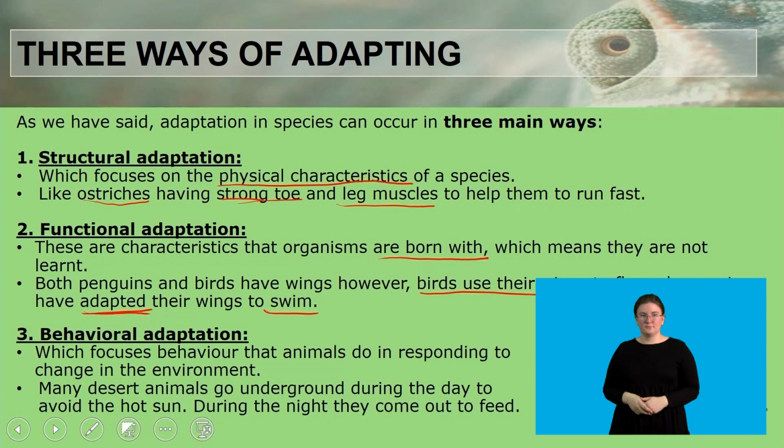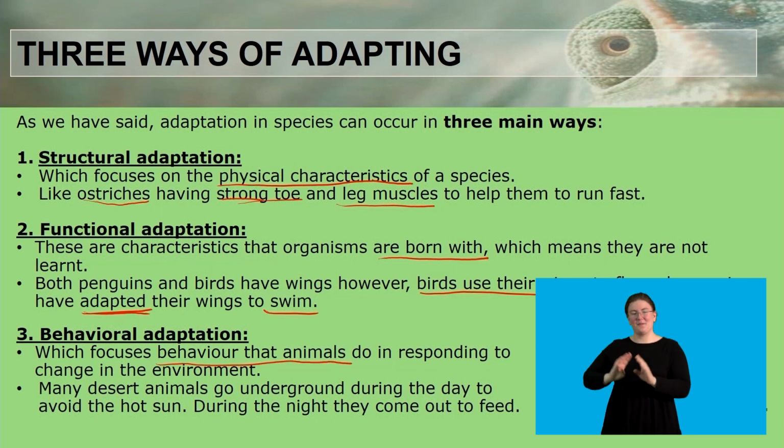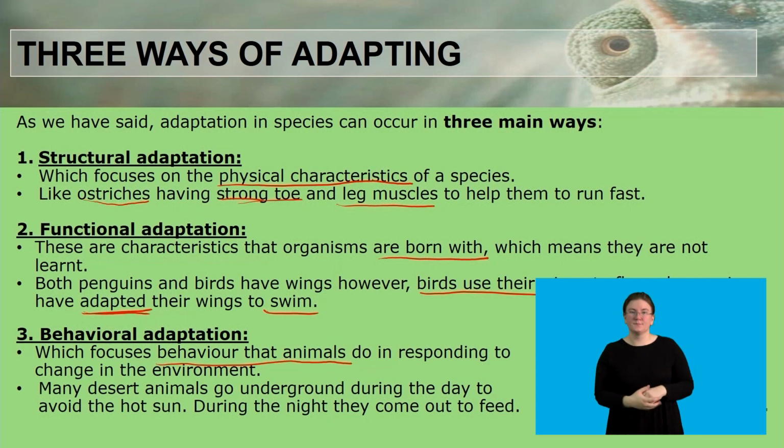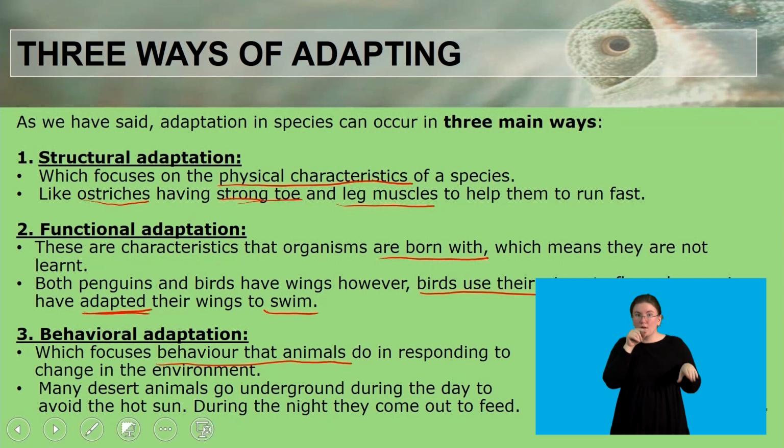And then a third adaptation is behavioral adaptation. This focuses on the behavior that animals do in responding to the change in the environment. So we can think of many desert animals that go around during the day to avoid the hot sun. During the night, they come out to feed. So here we can also think about how you also have owls in the desert, and we know that owls are nocturnal animals, meaning that they rest during the days and they feed in the evenings.